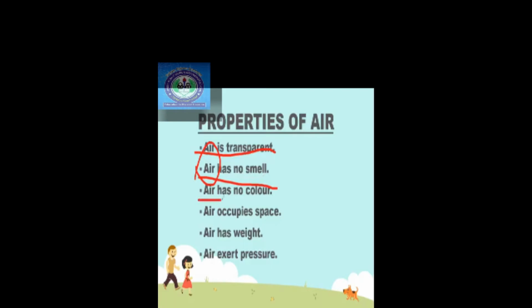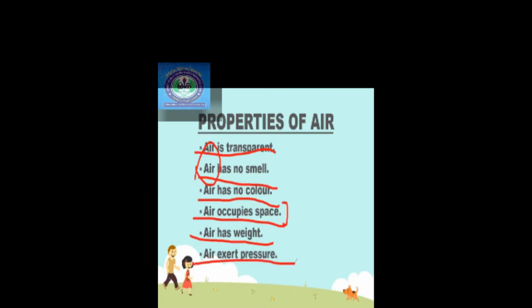Then we have, air has no color. The air does not have any color. That's why it is transparent, right? Then air occupies space, right? We are going to discuss a small activity on this to understand how air occupies space. Then we have, air has weight, right? These kinds of activities you have already done, right? And then air exerts pressure.